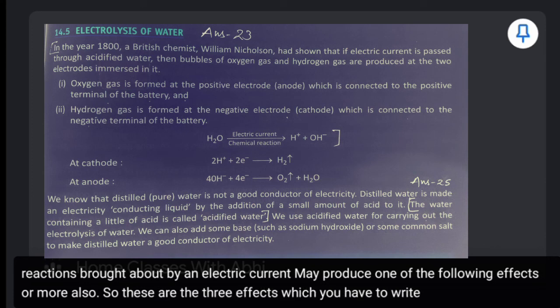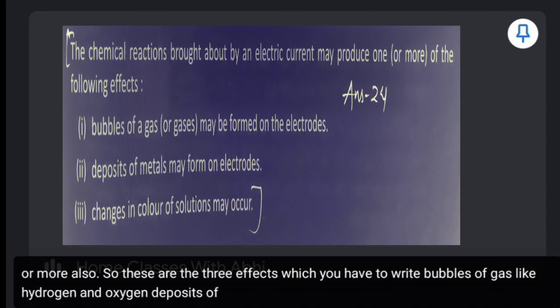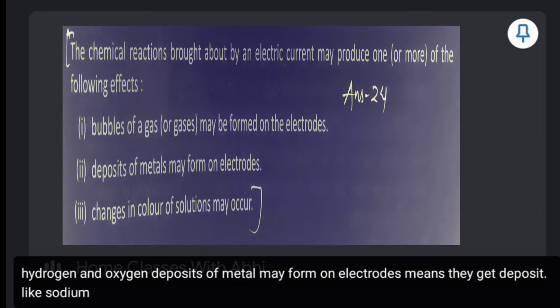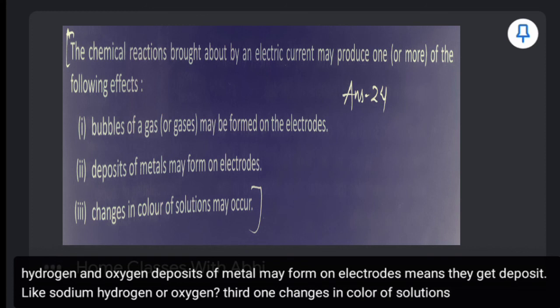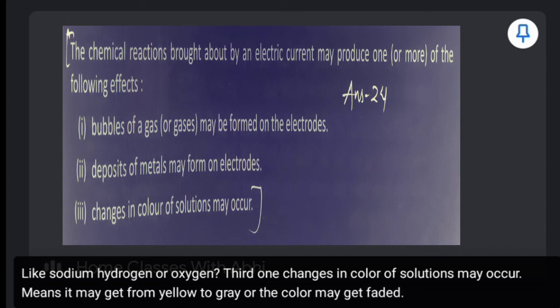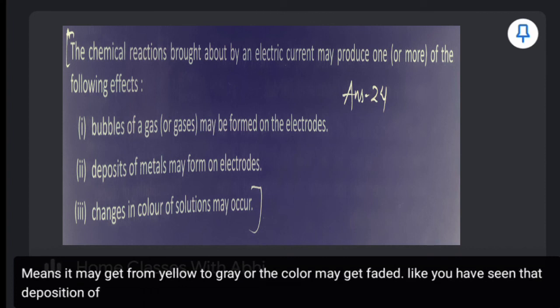Bubbles of gas like hydrogen and oxygen. Deposits of metal may form on electrodes, means they get deposited. Third, changes in color of solutions may occur, means it may change from yellow to gray or the color may fade. Like you have seen the deposition of carbon at the terminals of a battery.